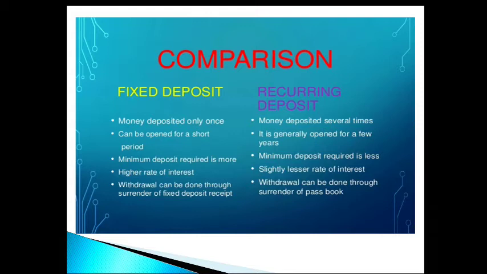Moving on to the comparison of fixed deposit and recurring deposit. Fixed deposit is money deposited only once, can be opened for a short period of time. Minimum deposit required is more. Higher rate of interest. Withdrawal can be done through surrender of the fixed deposit receipt. Whereas in recurring deposit, money is deposited several times. It is generally opened for a few years. Minimum deposit required is less. Slightly lesser rate of interest. Withdrawal can be done through surrender of the passbook.